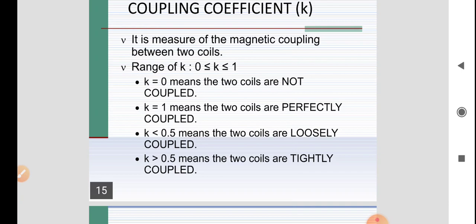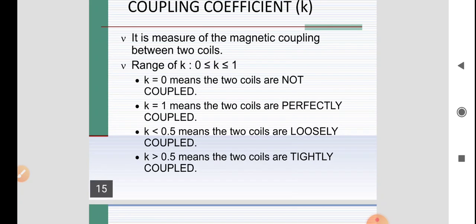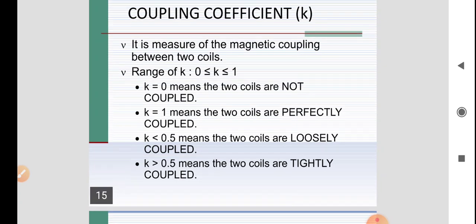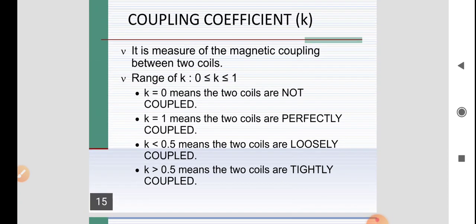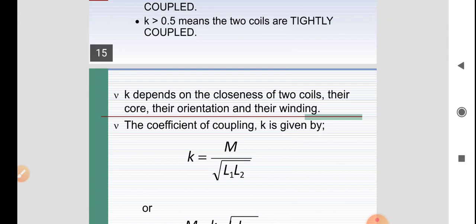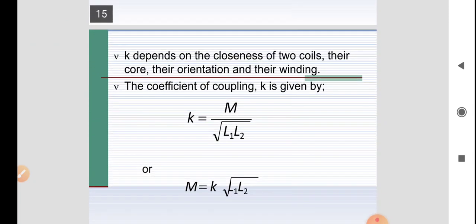If we multiply the mutual inductance equations of both sides, L1 as well as L2, we can represent the mutual inductance in terms of the coefficient of coupling as M equals K times the square root of L1 L2. Here M is the mutual inductance, K is the coefficient of coupling, L1 is the self inductance of coil 1, and L2 is the inductance of coil 2.